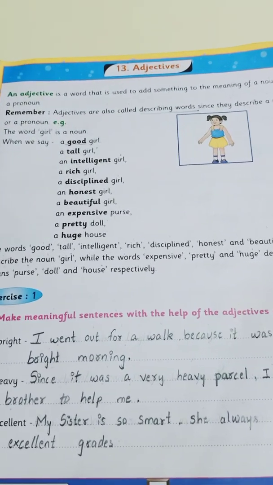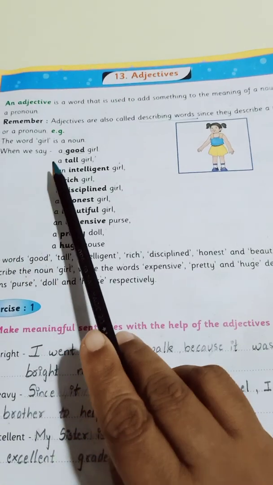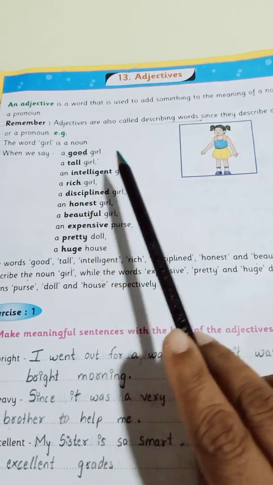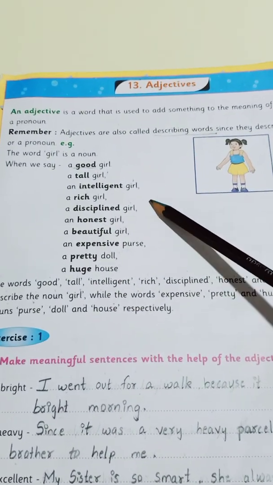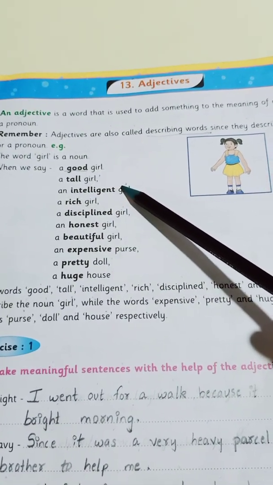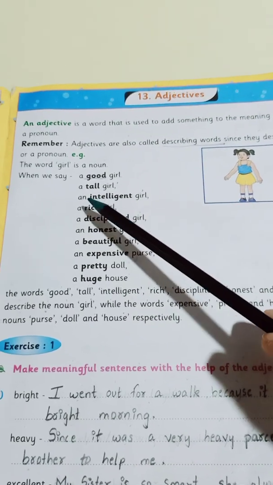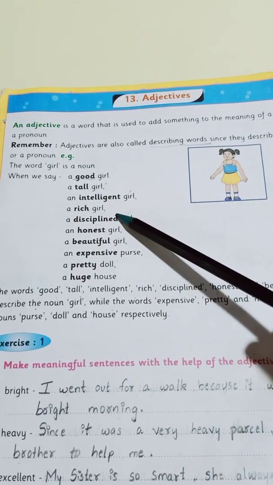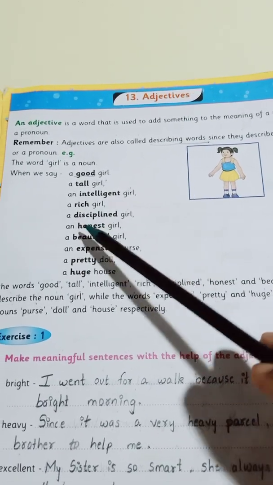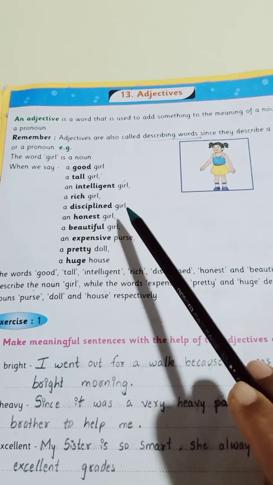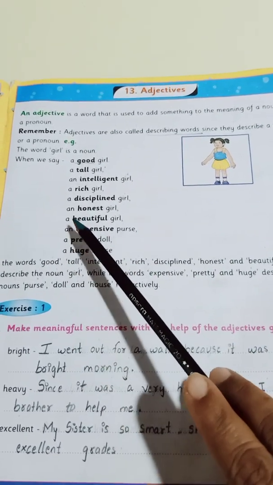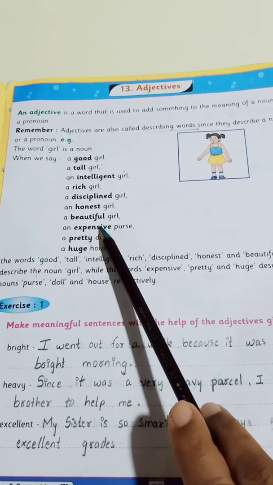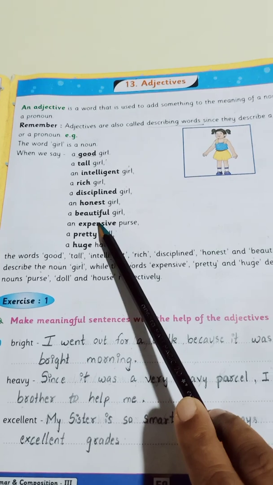For example, the word girl is a noun. When we say a good girl, good is an adjective. A tall girl, again tall is the adjective. An intelligent girl, intelligent is an adjective. A rich girl, rich is an adjective. A disciplined girl, disciplined is an adjective. An honest girl, honest is an adjective. A beautiful girl, beautiful is an adjective.